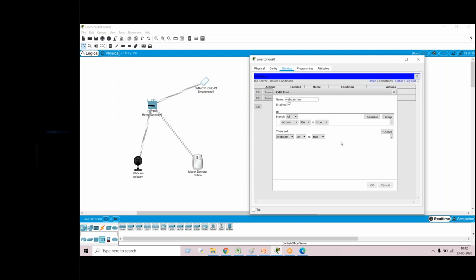The if condition is written on motion and the then condition is written on the webcam. That's the reason you are not able to see it. It depends upon the condition.